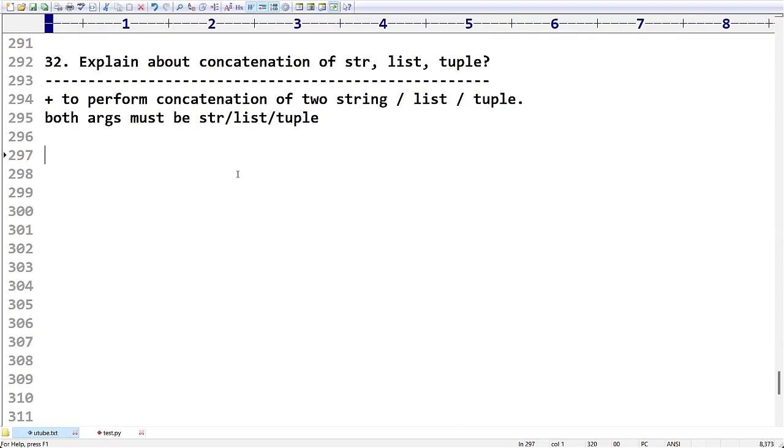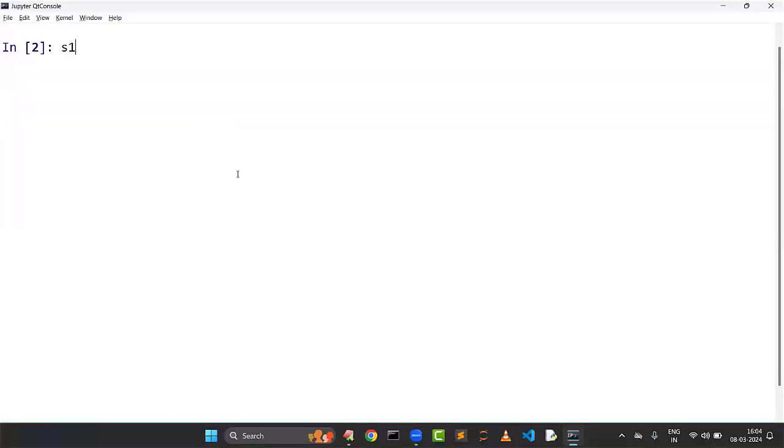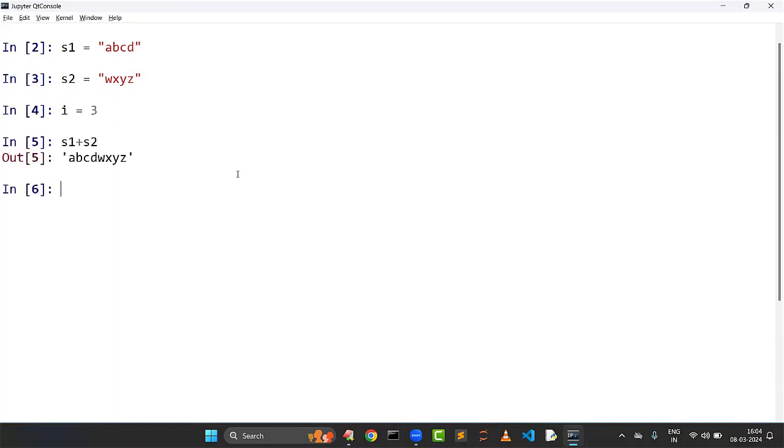If you want, I will demonstrate with one small program. Have a look once. I am taking the first string as ABCD, the second string as WXYZ, and I have one integer variable with value 3. Can I do S1 plus S2? Yes.